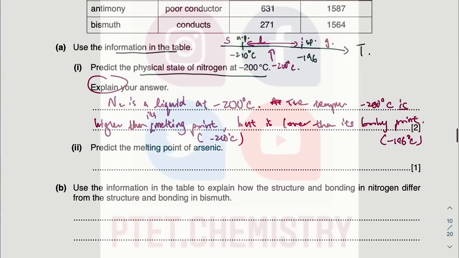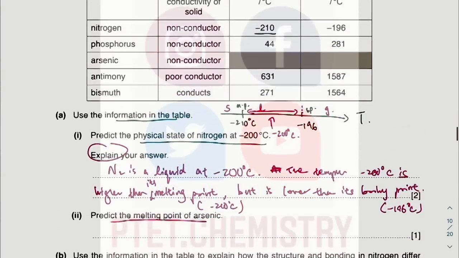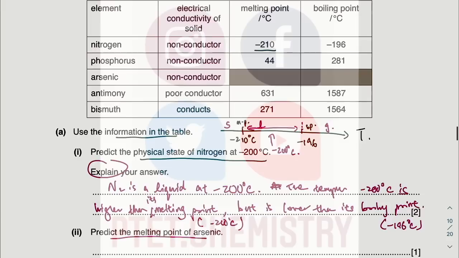Predict the melting point of arsenic. So they want the melting point. You have a look here, it increased, and then here you see it decreased. So now you have a dilemma, because from that increase you expect it will go higher, but somehow it decreased from there to there. So it's quite hard to think, will it decrease or increase by looking at these two?